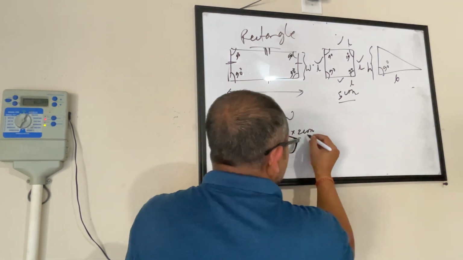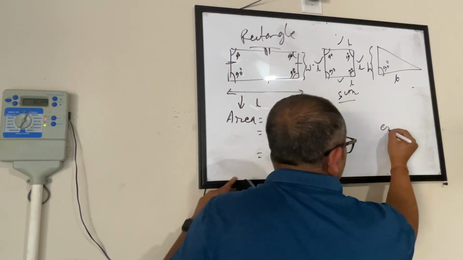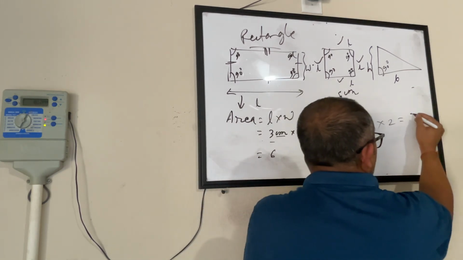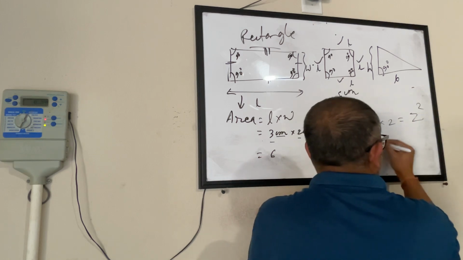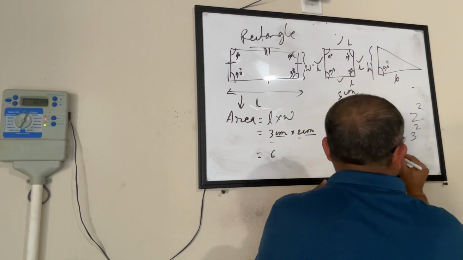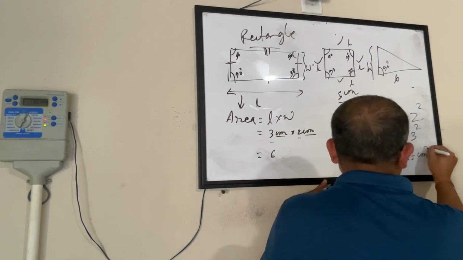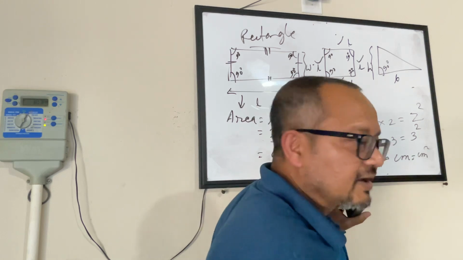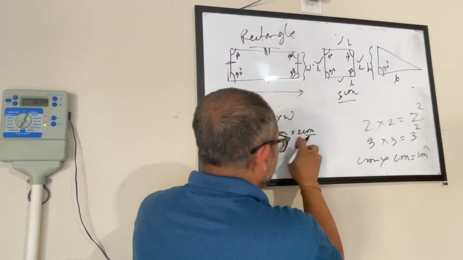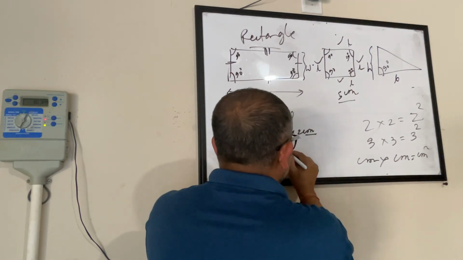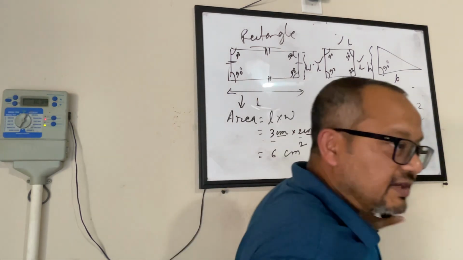And then centimeter and centimeter. So like I said, centimeters square. 2 times 2 gives you 2 square, 3 times 3 gives you 3 square, centimeter into centimeter will also give you centimeter square. So here 3 into 2, 2 numbers multiplied gave me 6. 6 centimeter into centimeter gives me centimeter square.